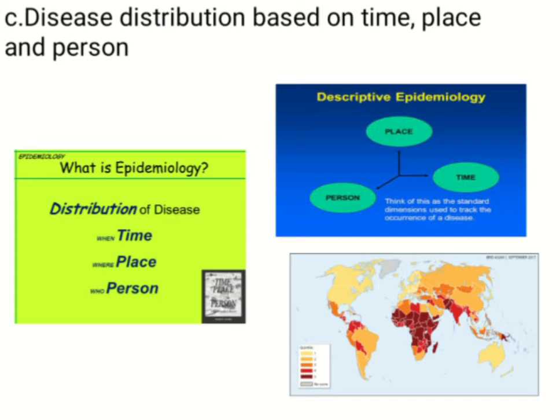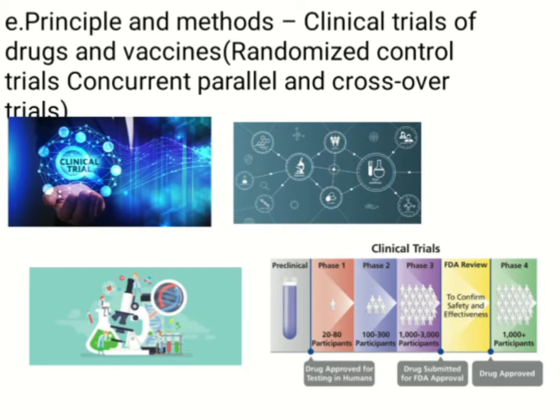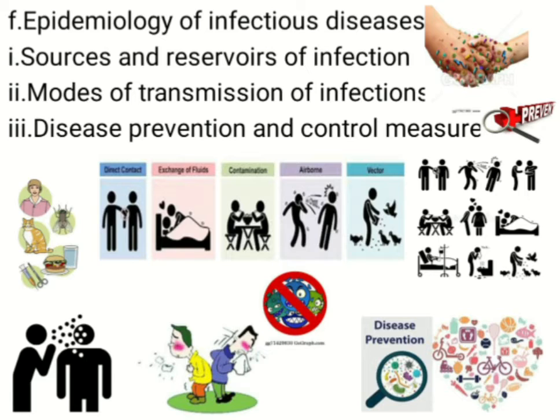It may be distributed in relation to time, place and person, and then we'll see how exactly a planned study is made in epidemiology. A typical case control study, a cohort study, how a cohort is designed, what its applications are, and how far we go with epidemiology. We'll go on to understand the principles and methods of clinical trials. Whenever a drug or a vaccine is to come into the market, it has to undergo the phase of clinical trials. So we'll have an overview of the principles and methods: the randomized controlled trials, and the concurrent, parallel and crossover trials.